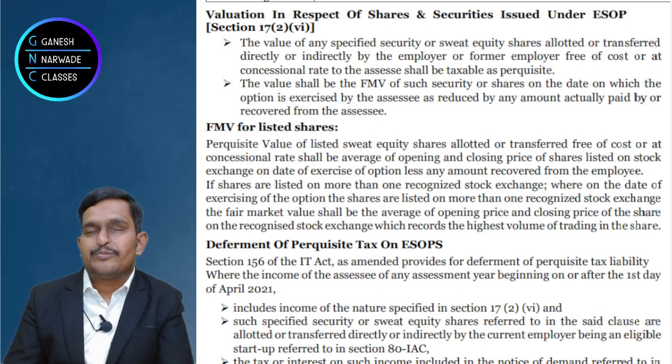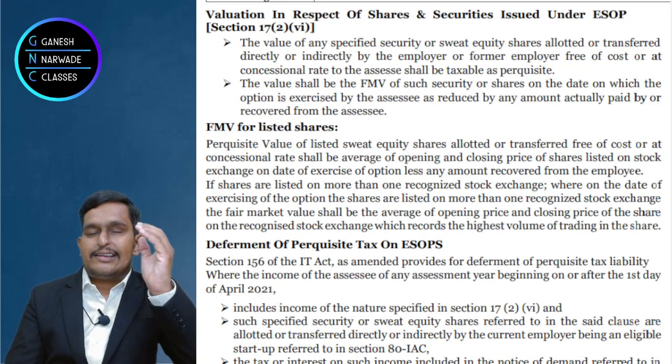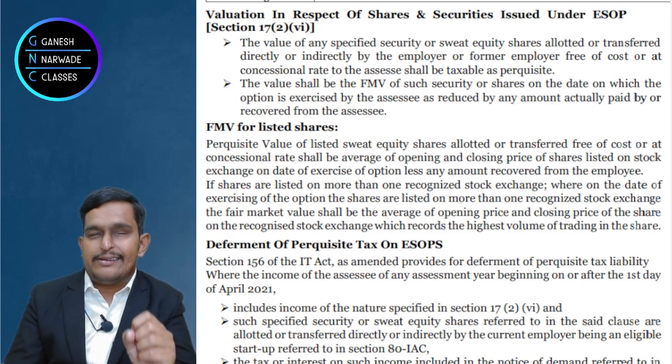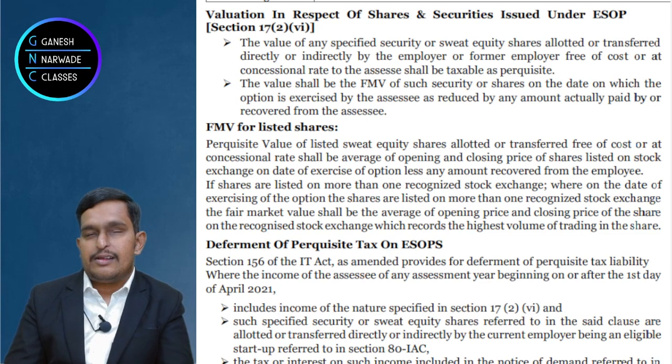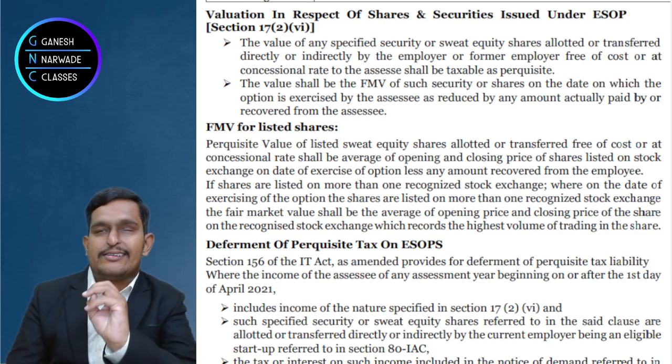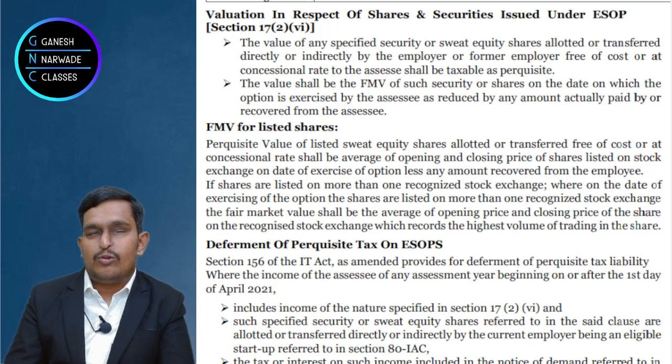Then what to do? The answer is, on that day, take the opening share price plus closing share price divided by 2. That means the average price on the date of exercise of option. Opening price plus closing price divided by 2. Clear? If the shares are traded on a stock exchange, we will do this.